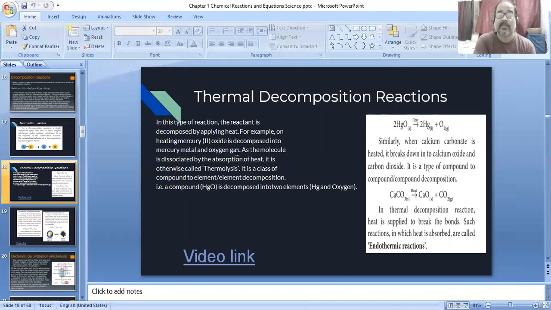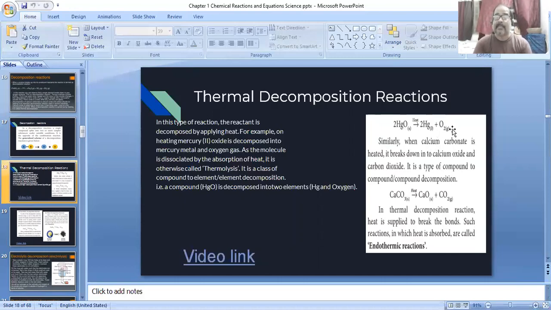So as the molecule is dissociated by the absorption of heat, it is otherwise called thermolysis. It is a compound to elements decomposition. Just see here an equation: 2HgO, it is solid form, it converts into 2Hg, that means liquid, and O2, that means gas.